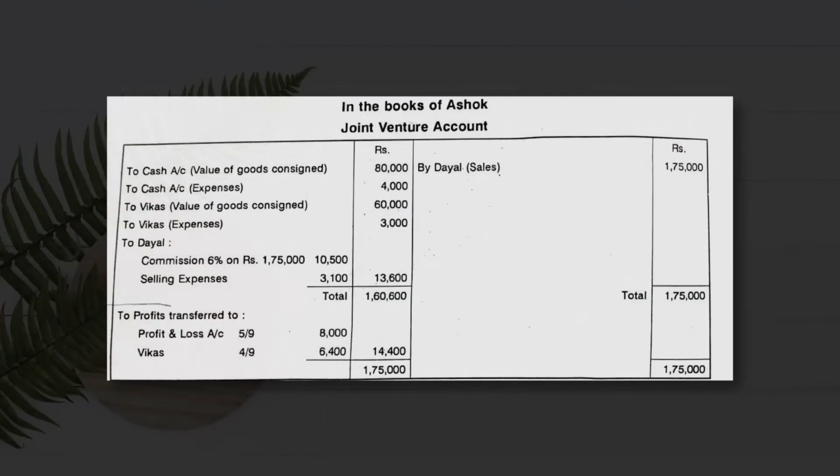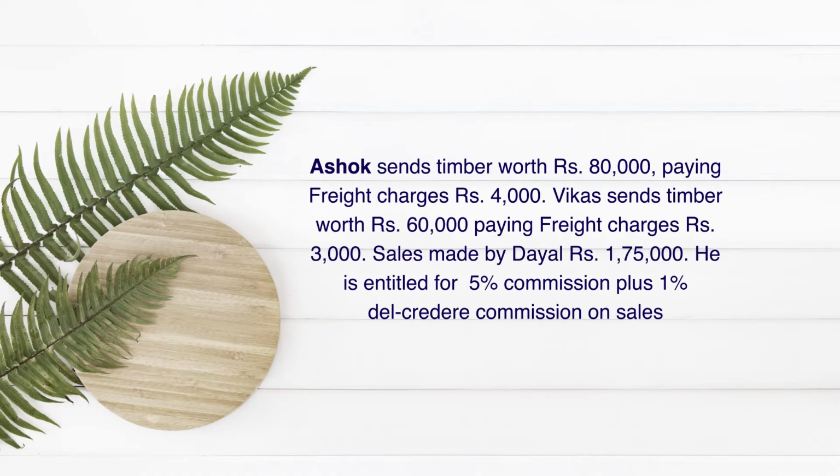So first, the books are maintained by Ashok. Here the accounts are in the books of Ashok, and you see the joint venture account. Let us go back by one slide. Here it is mentioned that Ashok sends timber worth rupees 80,000 and incurred freight charges of rupees 4,000.